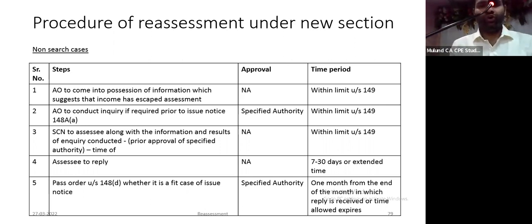Then the AO will issue a show cause notice along with the information he will provide. Time limits are prescribed under 149. The assessee is to file a reply within 7 to 30 days, or extended time allowed. The AO is to pass an order under 148 AD. It's not 148 D, it is 148 AD. The time limit is 1 month from the end of the month in which the reply is received or the time allowed expires. This is the time limit given in 148 AD.